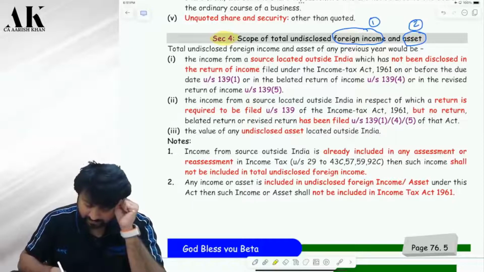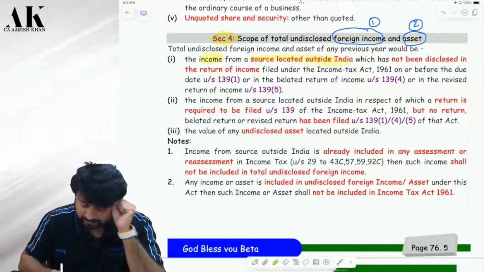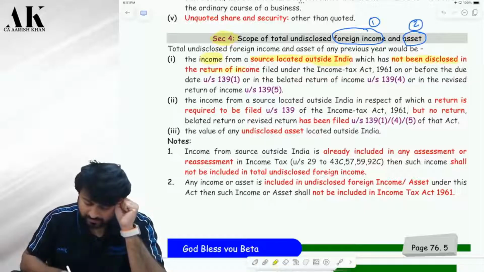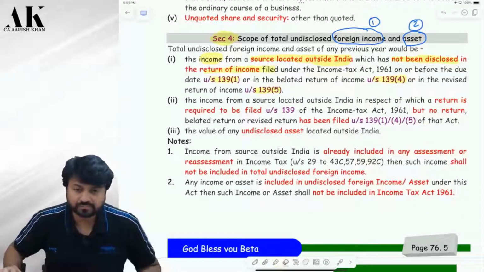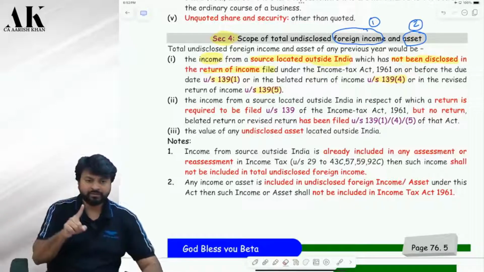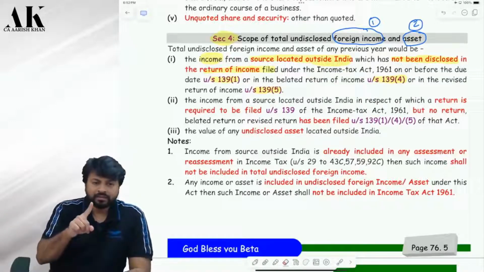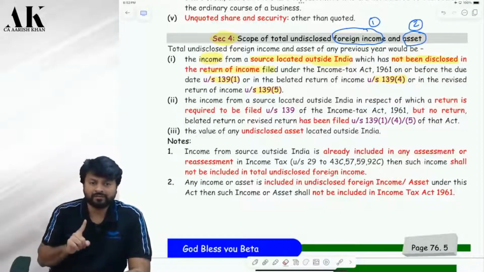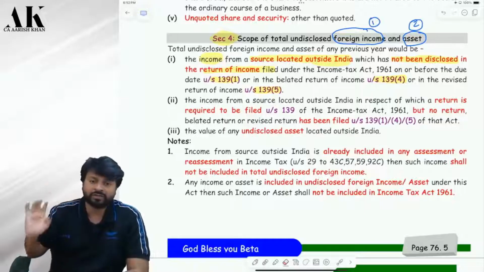Now the total undisclosed foreign income and asset of any previous year would be what? It means the income from a source located outside India. You have an income from where? From a source outside India, okay? And which has not been disclosed in the return of income filed under 139(1) or under 139(4) or under 139(5). Check. So if an income is there outside India, say rental income outside India, and if you have disclosed that in the ITR, in either 139(1) or 139(4) or 139(5), then it cannot be called undisclosed income. Are you clear?